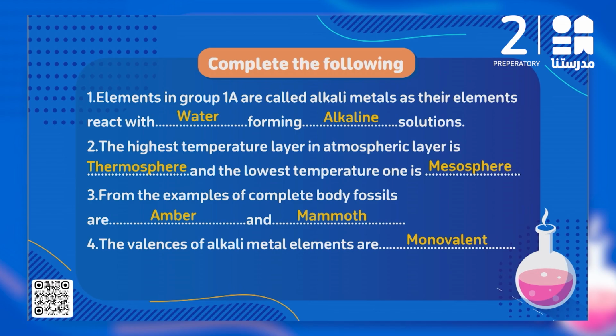And also the halogens have monovalent valency as the outermost energy level of them has 7 electrons. So during the chemical reactions, they tend to gain 1 electron. So both alkali metals and halogens have monovalent valency. Number 5, halogens lie in group 7A. So halogens lie in group 7A.